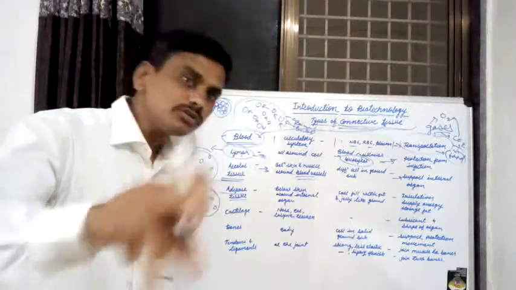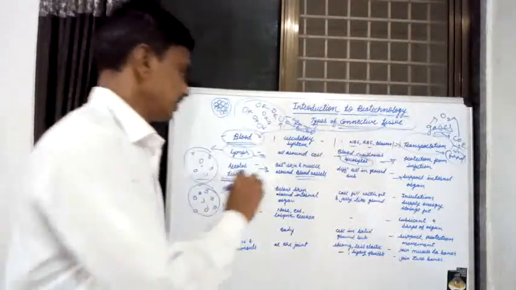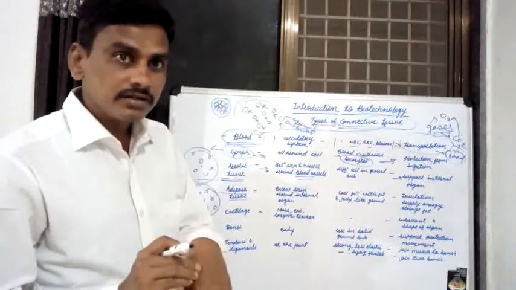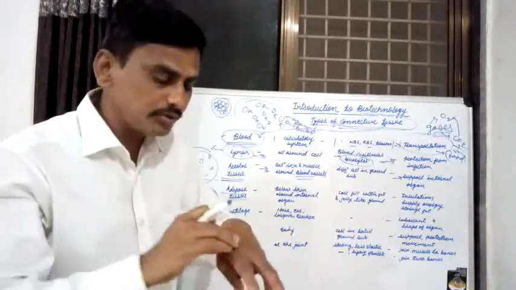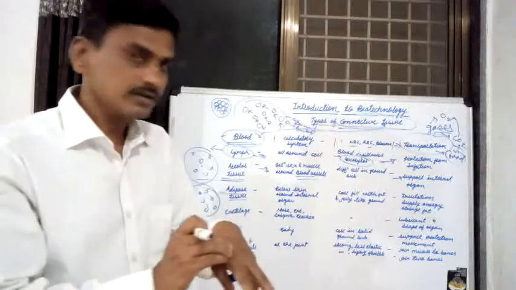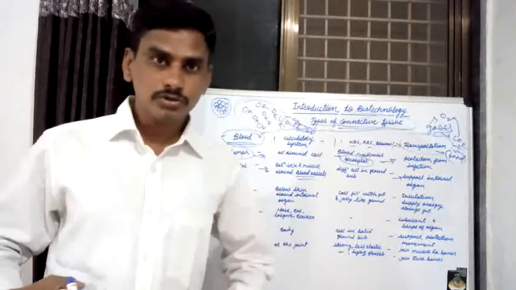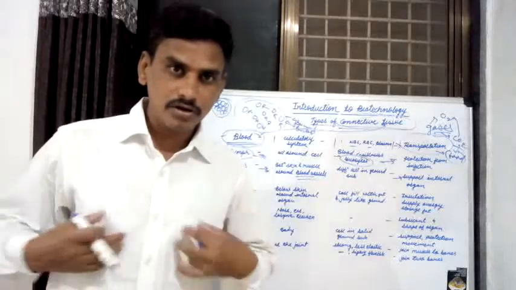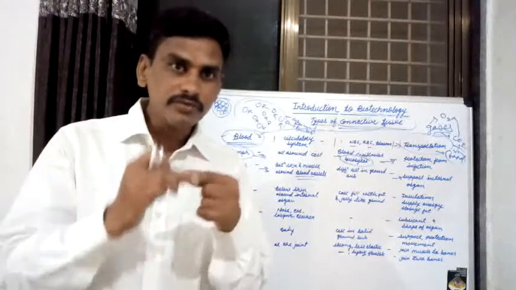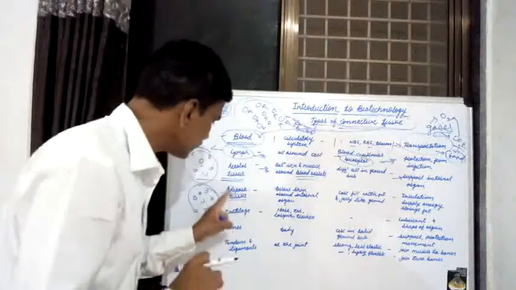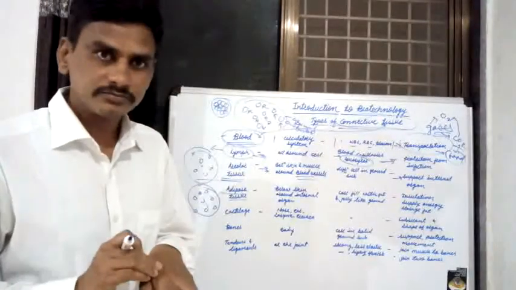Where are these adipose tissues present? They are present below the skin and around the various internal organs in our body.